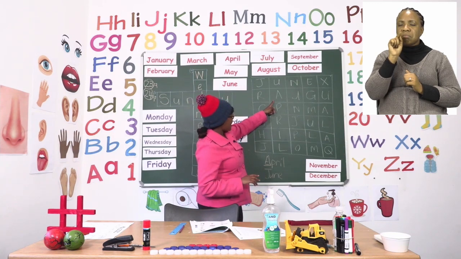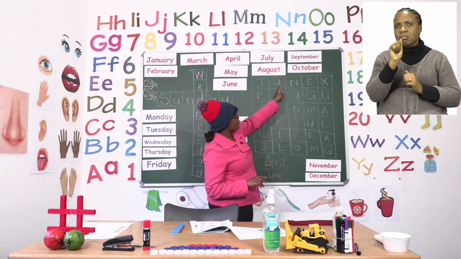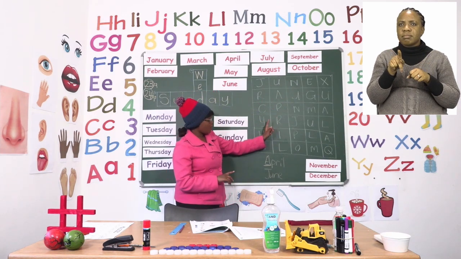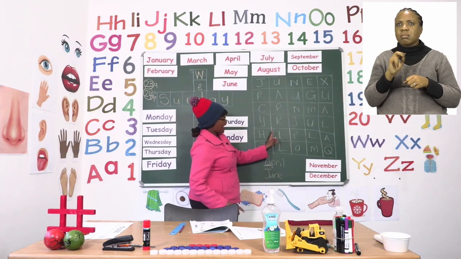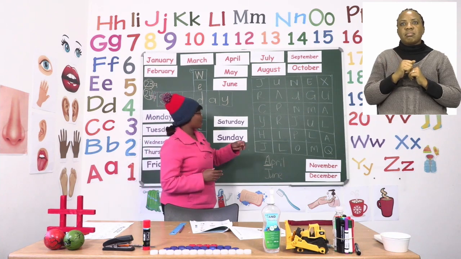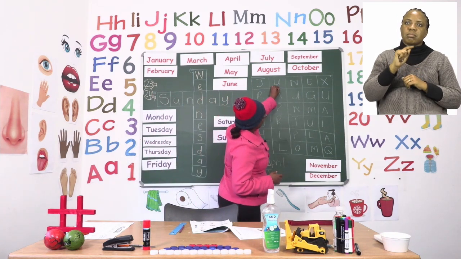I found an A. Now I need to check around the A for a P. And there's a P. There's an R as well, an I and an L. So that means I have found the word April. So I need to circle it.